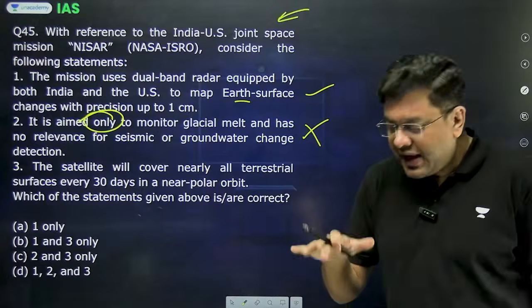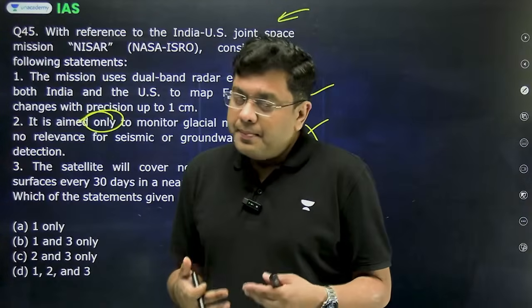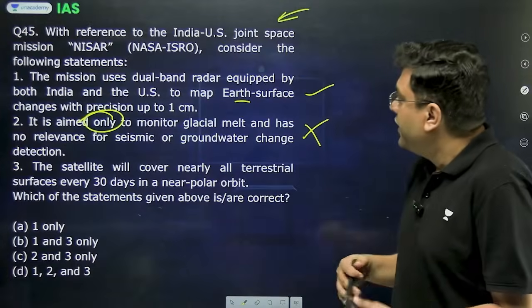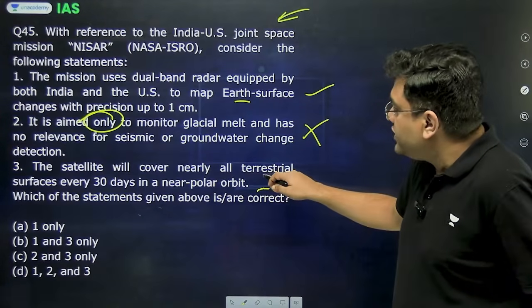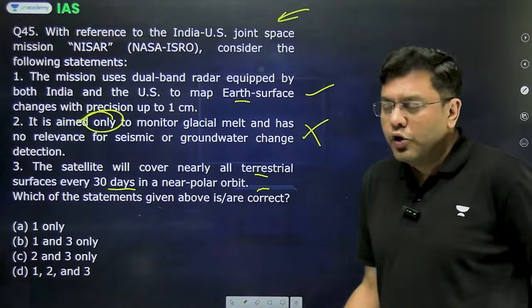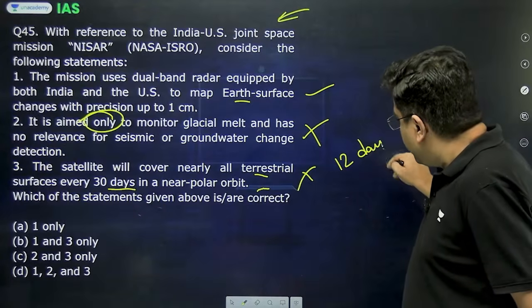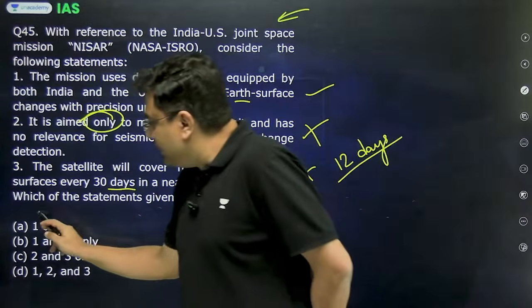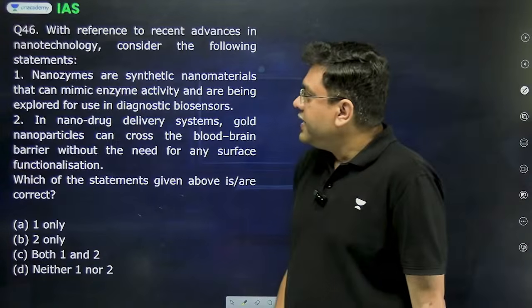Even seismic changes, any slightest change in the topography, can be easily measured by this particular radar. Then, the satellite will cover nearly all terrestrial surfaces every 30 days in a near polar orbit. Incorrect. Every 12 days. So the correct answer in this is A, that is 1 only. Then, the next question.